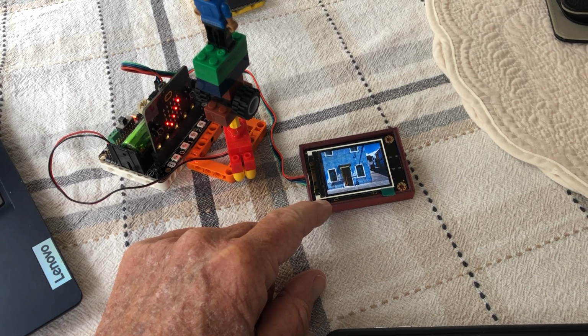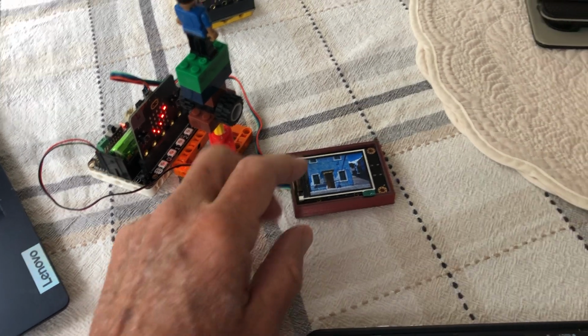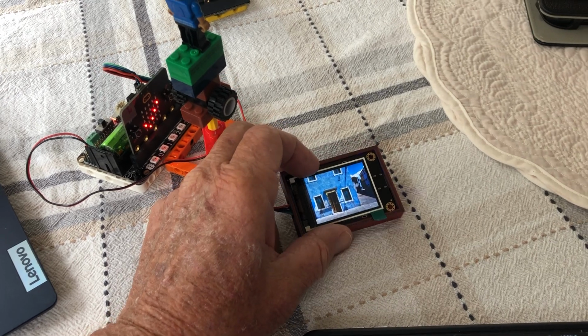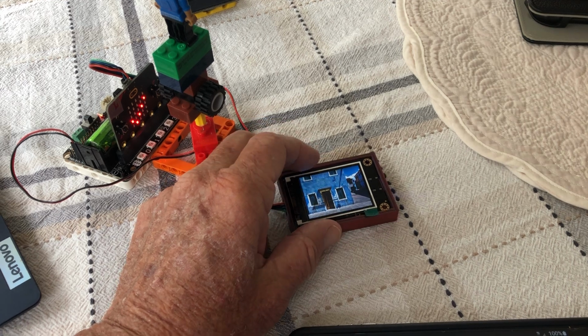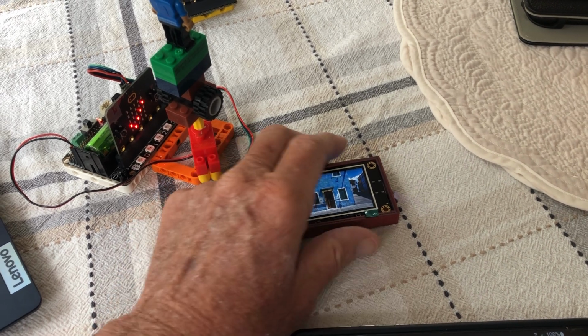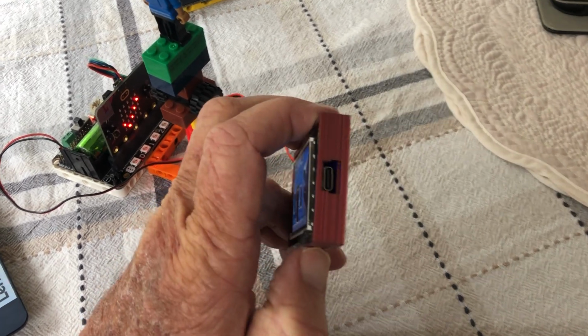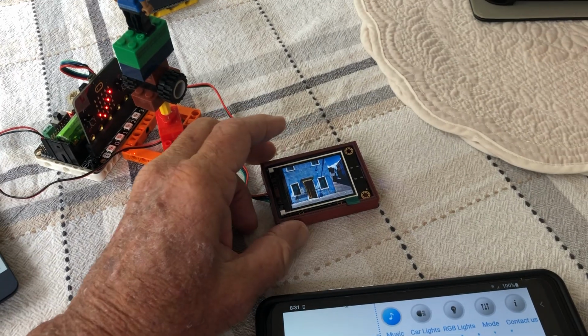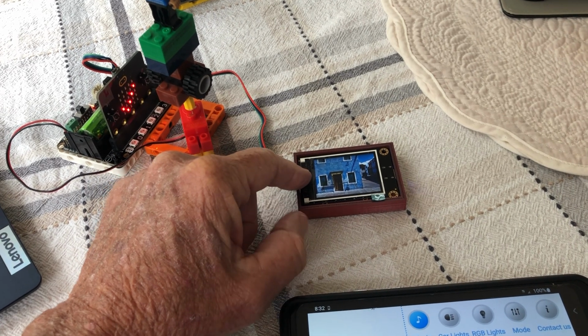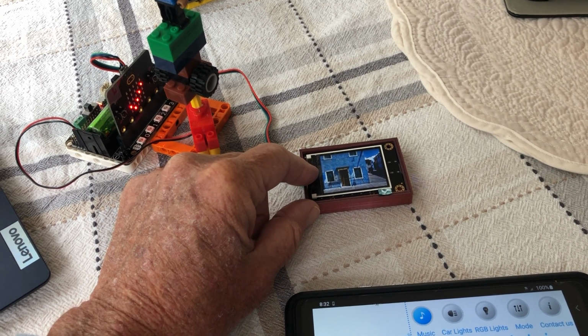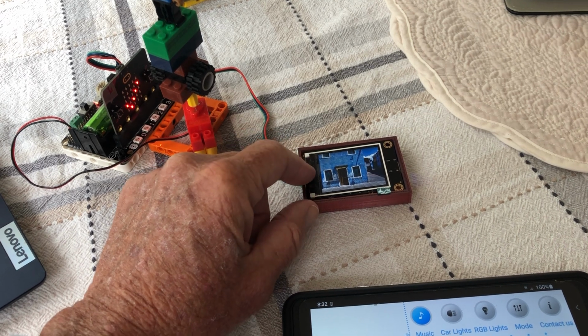It has a lot of imagery that is already incorporated into the memory. Lots of different pictures. We can add our own pictures. There is a port for connecting computers and downloading pictures and GIFs and animation. This has animation stored on it.